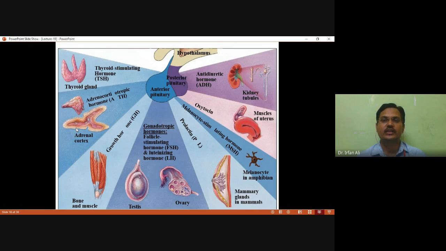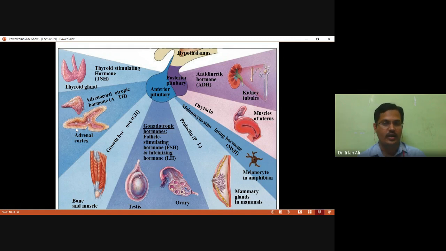So this figure shows the hypothalamus, the posterior pituitary and the anterior pituitary, and their various secretions. The posterior pituitary secretes ADH, the antidiuretic hormone, whose target site is the kidney. It also secretes oxytocin, and the target site of oxytocin is the muscles of the uterus.